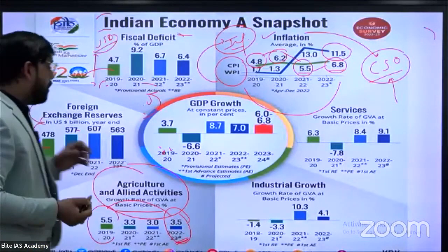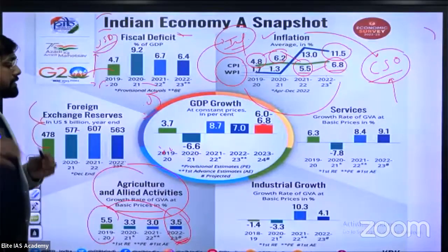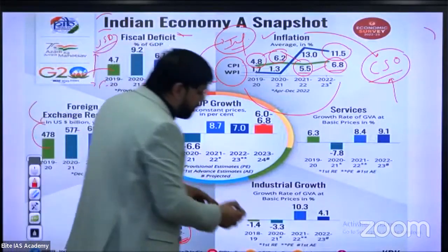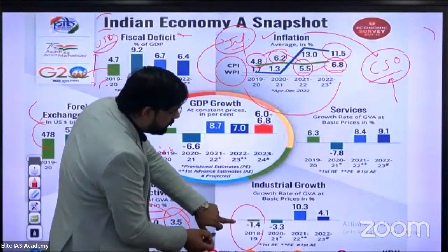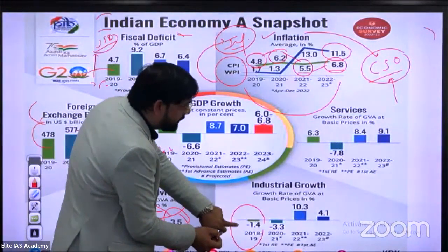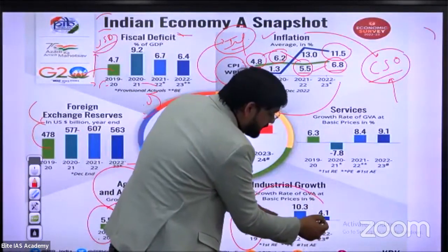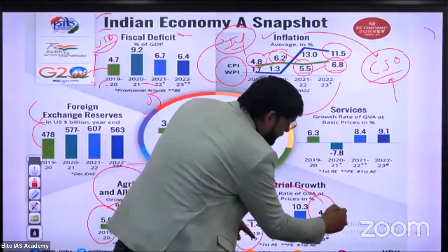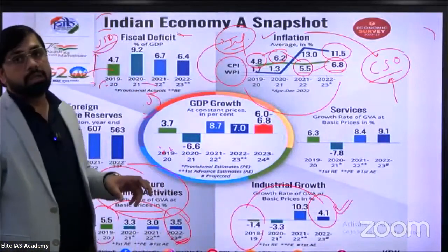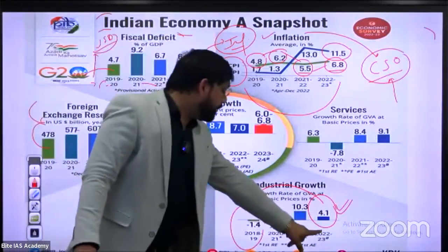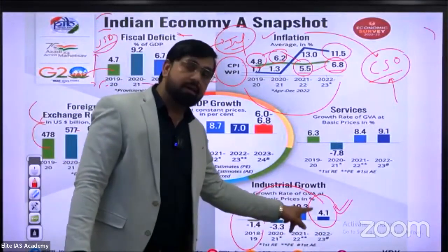Okay, now industrial growth. If we talk about industrial growth, in comparison to 18-19, where it was minus 1.4 in terms of percentage gross value added, in 22-23 it increases to 4.1%. So this is a good indication in terms of industrial growth. And the last report, 4.5%, is the advance estimate. Don't forget, this one is the advance estimate.